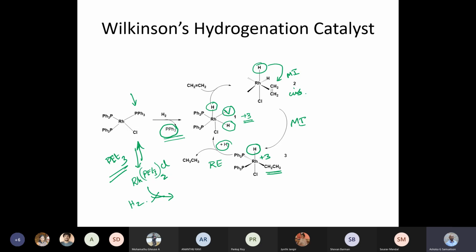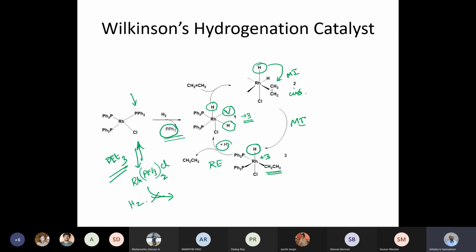So Wilkinson's hydrogenation catalyst was in fact a breakthrough, because until then it was the domain of heterogeneous catalysis. Most of the catalysts known in the literature were heterogeneous catalysts, and they were brute force catalysts. Many times they were not very active. I will tell you a few examples where mild laboratory scale reactions could be carried out, but bulk reactions were carried out with palladium on carbon and things like that, which required high pressure of hydrogen.